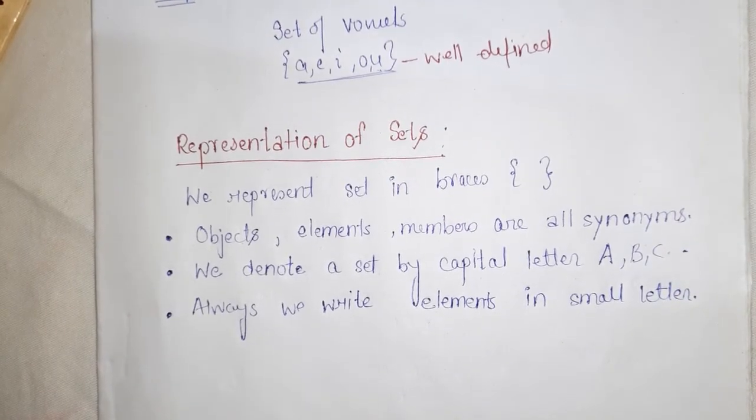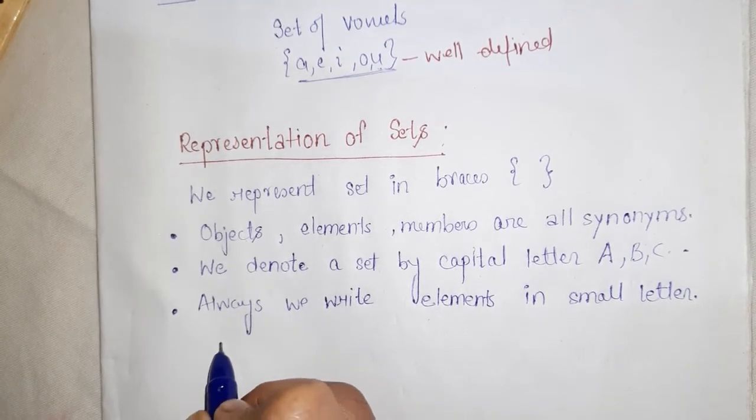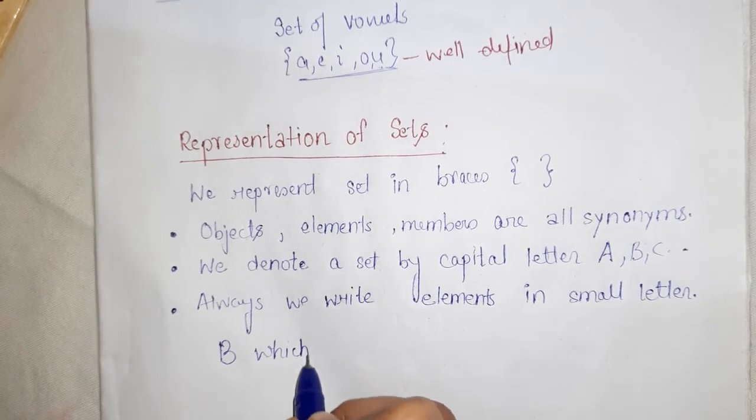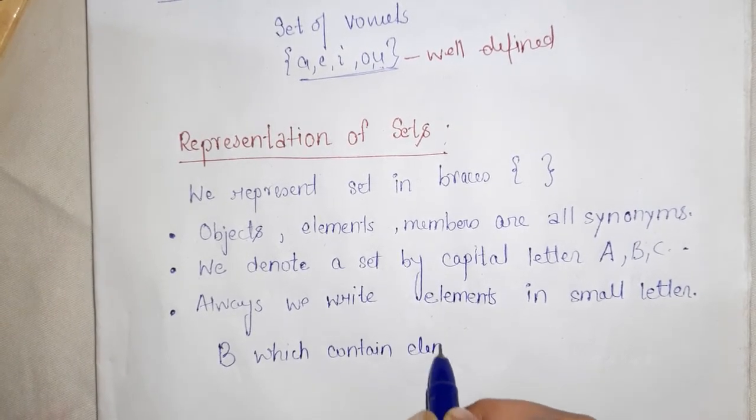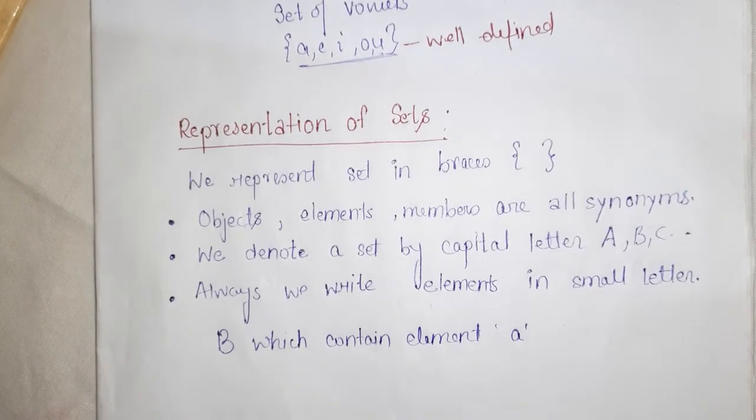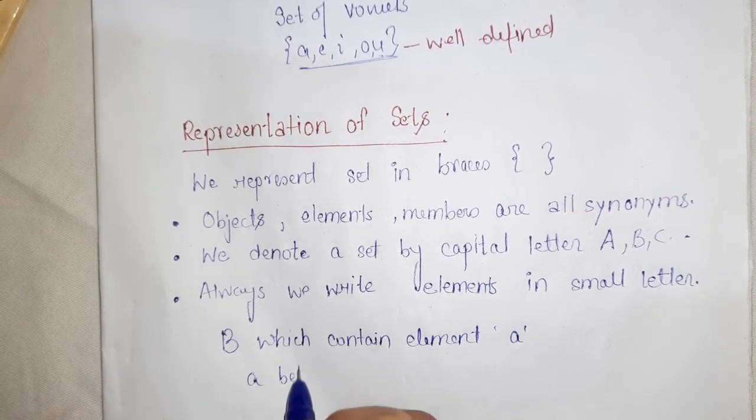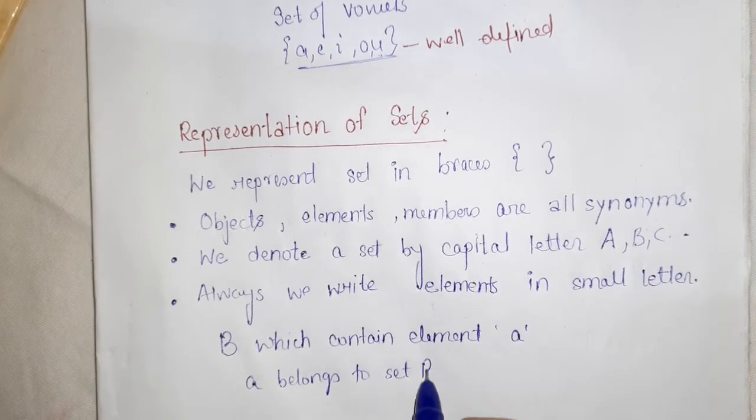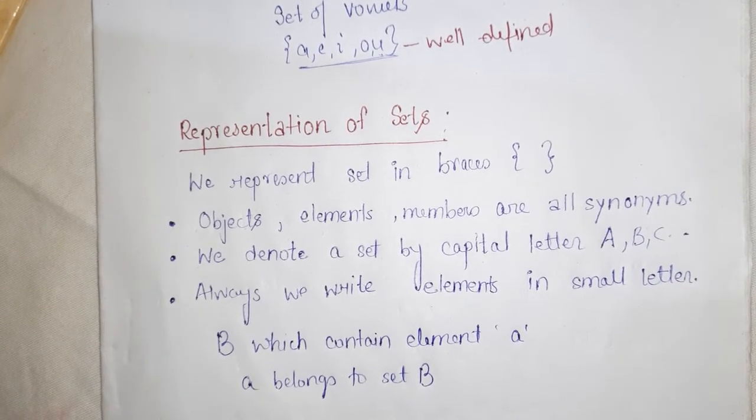Now if I say that suppose there is a set B which contains the element a, small a, okay, then I will say a belongs to set B, right? a belongs to set B.